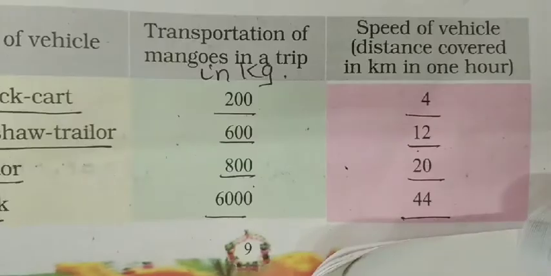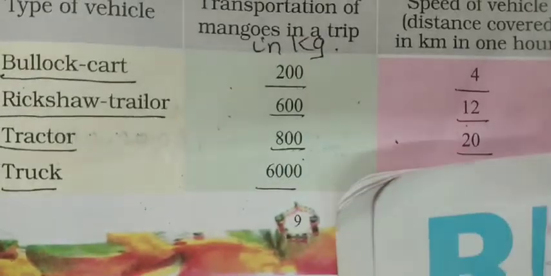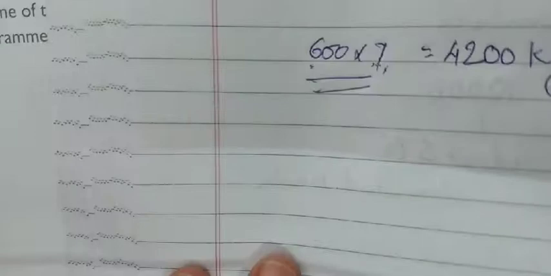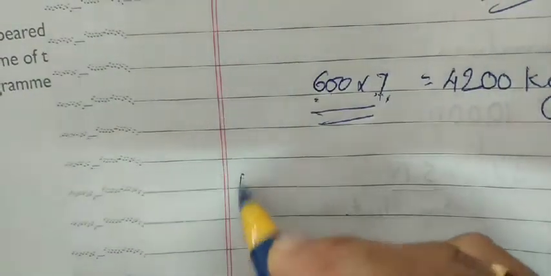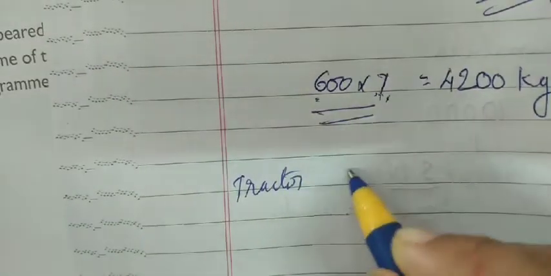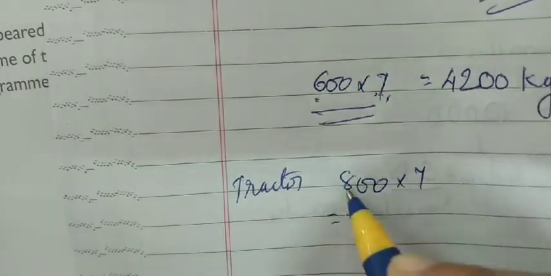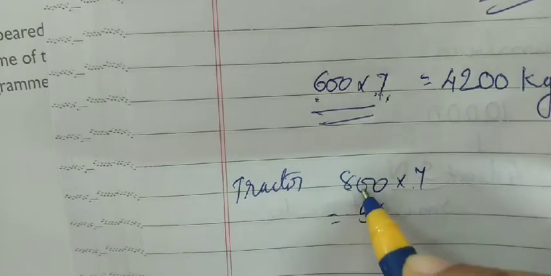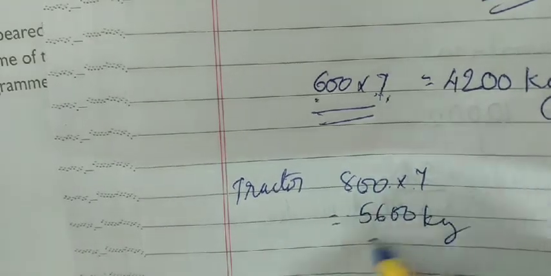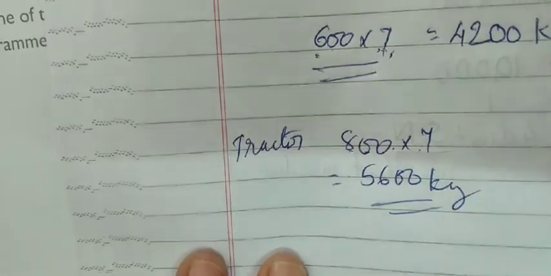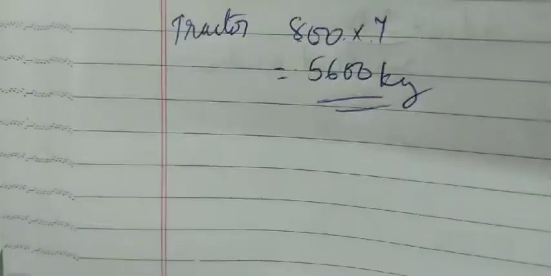Let's check with the tractor. Tractor is again carrying 800 kg in 1 trip. So for tractor it's going to be 800 multiplied by 7. That gives you 8 7s are 56 and behind 2 zeros, that's equal to 5600 kilogram. And when we talk about truck, it is 6000 kilogram. So for truck, the calculation is going to be like this.